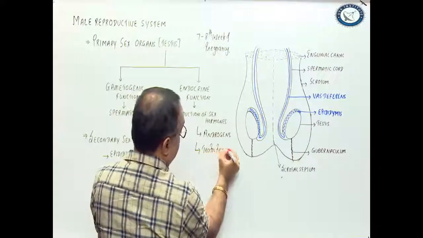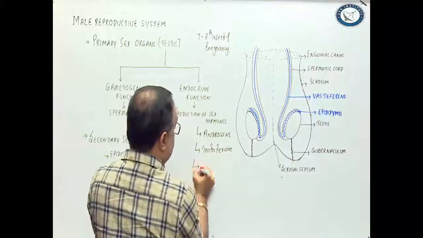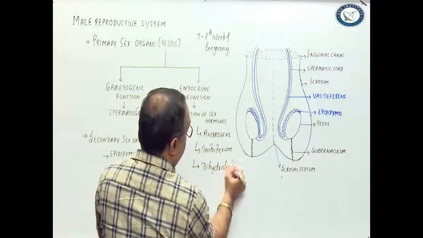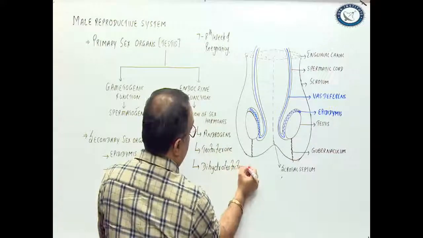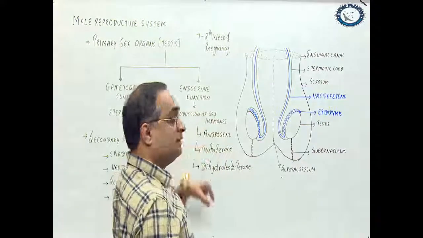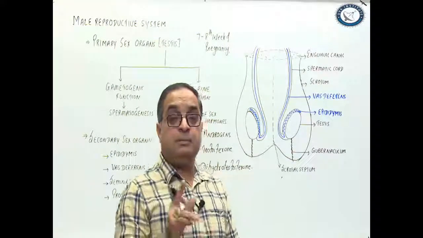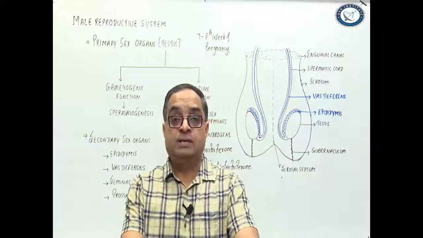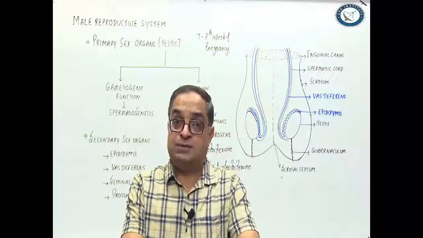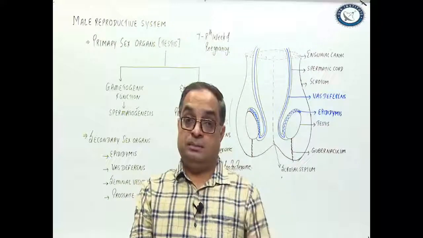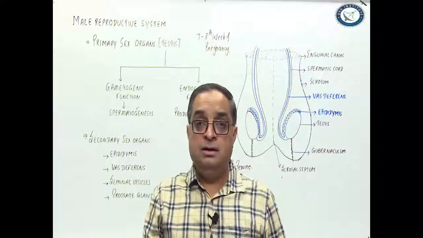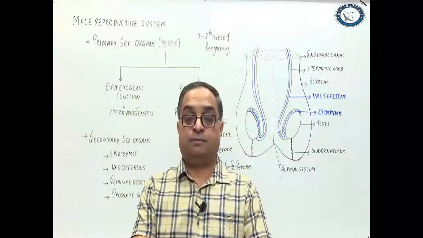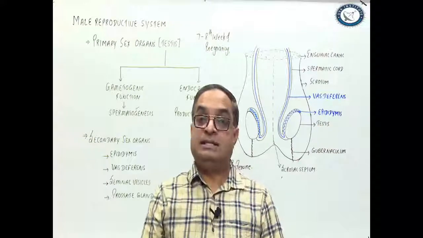It is one of the sex steroids. Then it includes dihydrotestosterone. Right? These are the male sex steroids. Please remember, cholesterol is the precursor for steroid hormones. Steroid hormones are formed from cholesterol, whether it is the steroid in the male or whether it is the steroid in the female. So that's all about the primary sex organs of the male, that is testes.